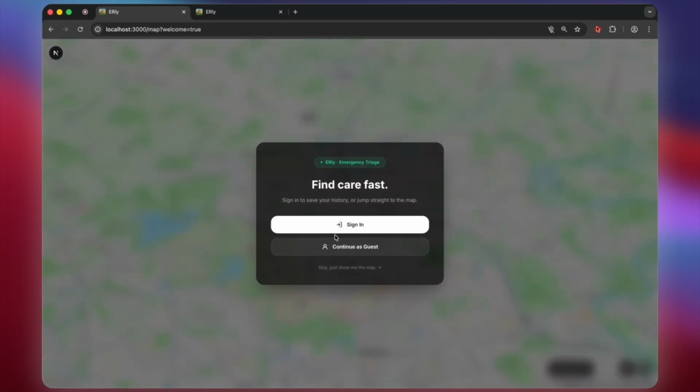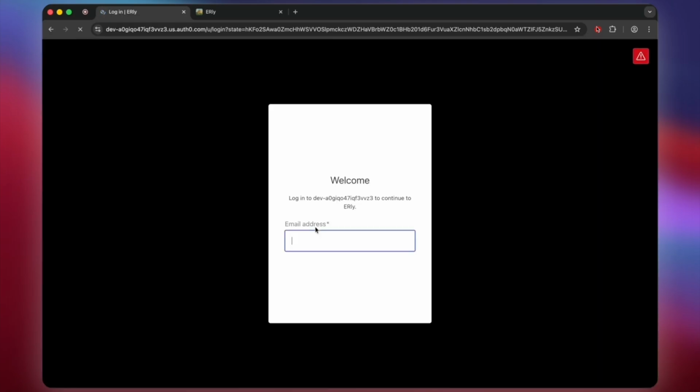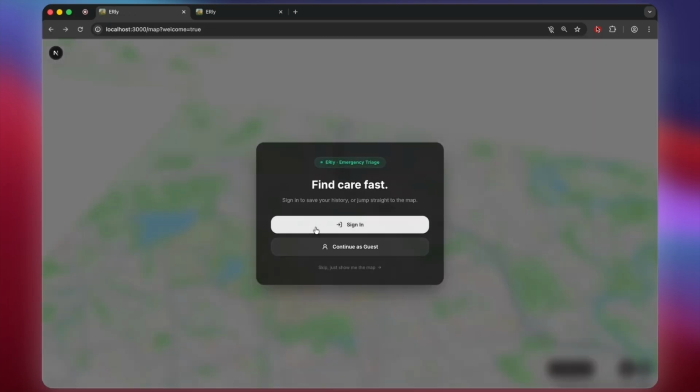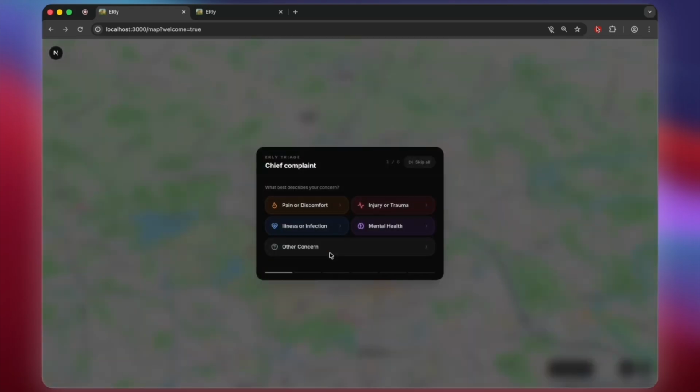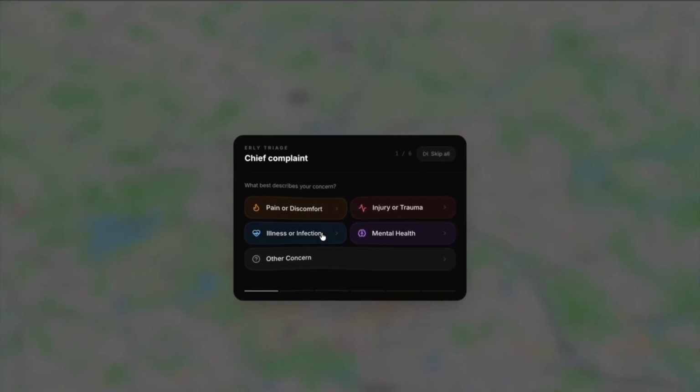So let's just get started with the actual pre-diagnosis assessment. Of course, this is skippable. Also, we're able to sign in as a user if we do want to preserve our patient data. So let's continue as a guest. And over here, we have a quick diagnostic assessment that will allow ERly to tell the severity of the situation and recommend the exact right places where you need to get the fastest care.